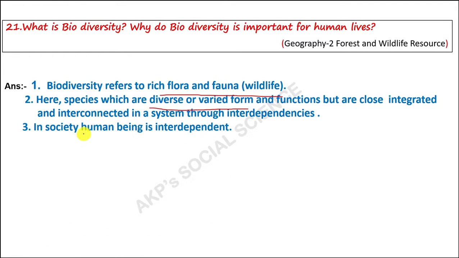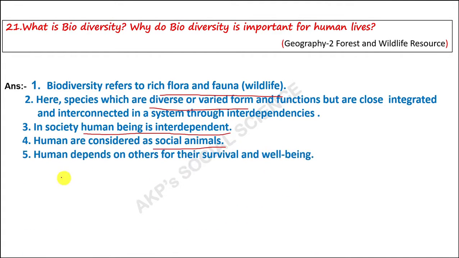In society, human beings are interdependent. We are always depending upon others, on animals, on plants. Humans are considered social animals. Humans depend upon others for their survival and well-being. Without depending upon others, it will be difficult for us to survive.